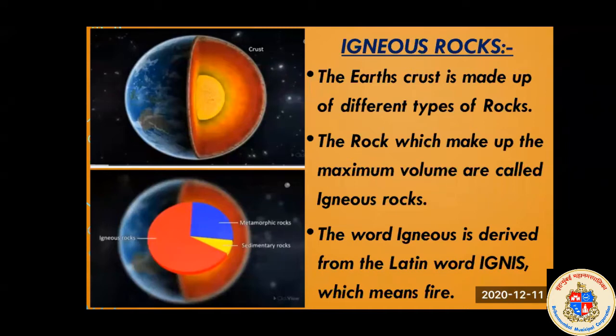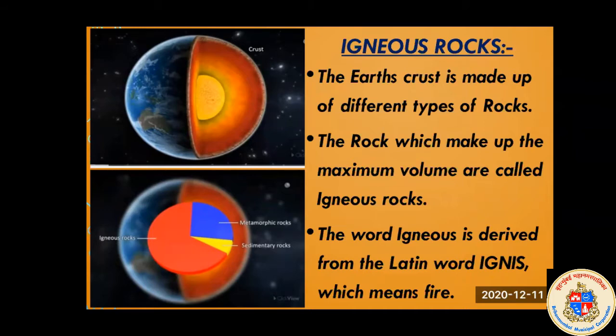The red color is igneous rock, blue color is metamorphic rock, and the yellow color is sedimentary rock. The portion which covers maximum volume is called igneous rock. That means indirectly igneous rock covers the maximum portion of the earth's crust.